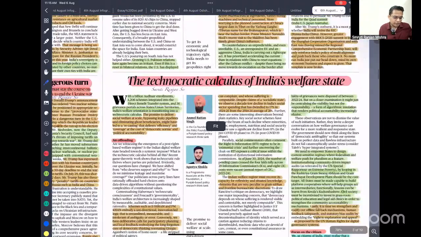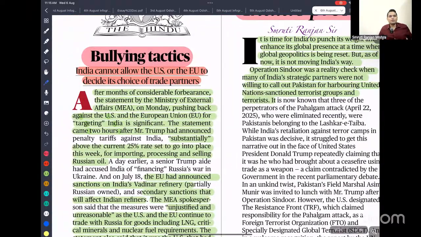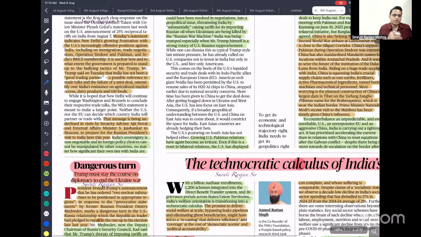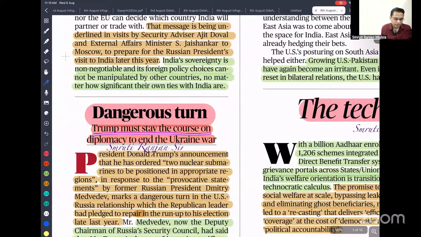चलिए नेक्स्ट हम देखते हैं. So bullying tactics, you already know that both the European Union and the USA simply bully India to move away, while they themselves hide their own trouble. Like they themselves are involved in substantial trade with Russia, but they are telling India to stop buying Russian oil, just to get some concession, because we are negotiating a free trade agreement with both these countries. So, a dangerous turn. Trump must stay the course of diplomacy to end the Ukraine war.